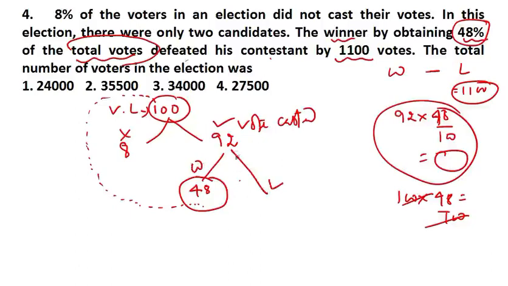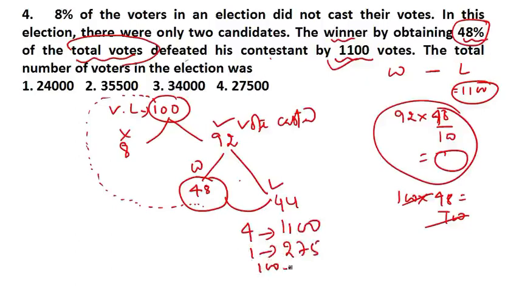For the loser, just subtract: 92 minus 48 comes to 44. Then their difference is 4, but in the question it is given that their difference is 1100. So what will 1 represent? 1 will represent 275. If 1 represents 275, then 100 will represent 27500, which means option 4 is the right answer.